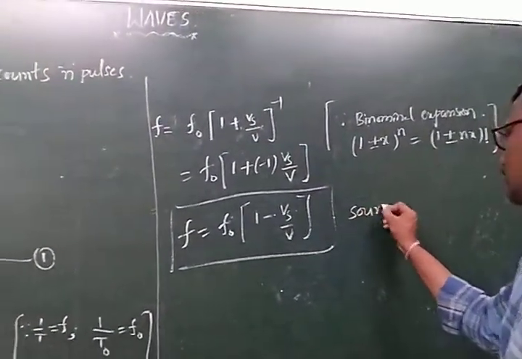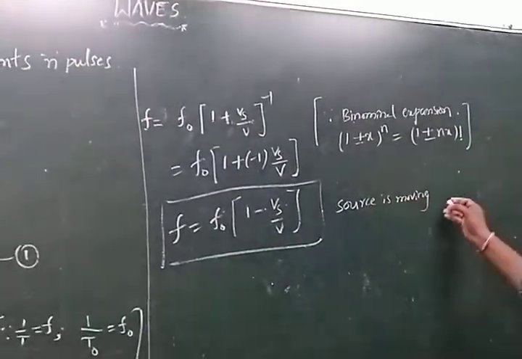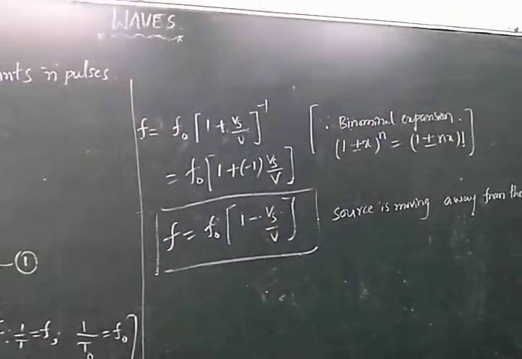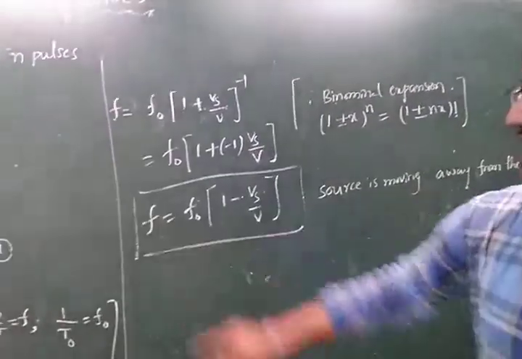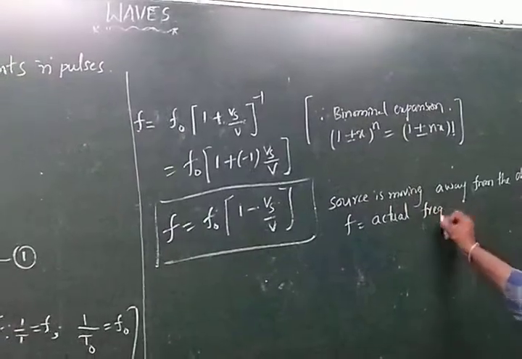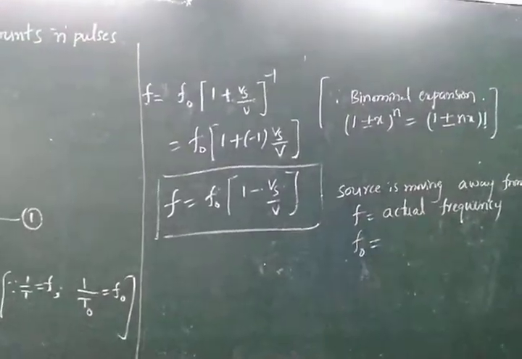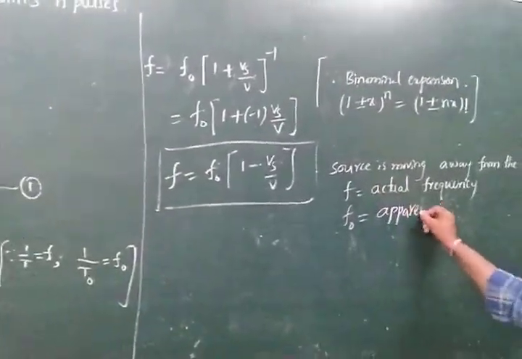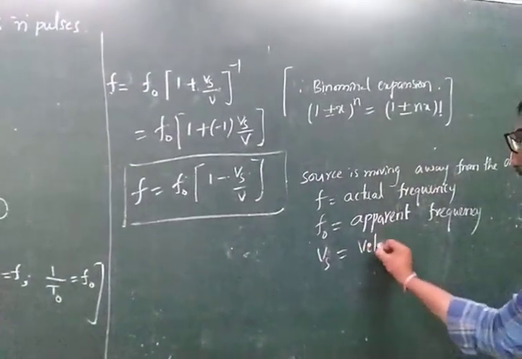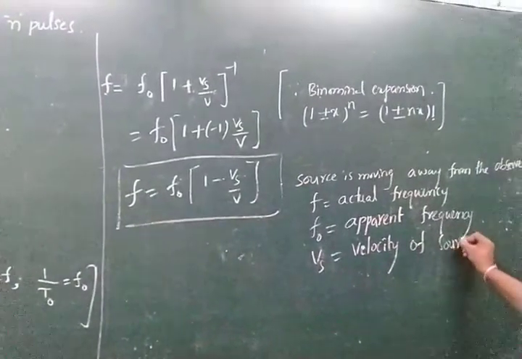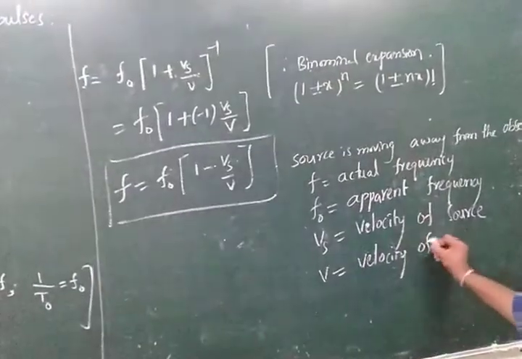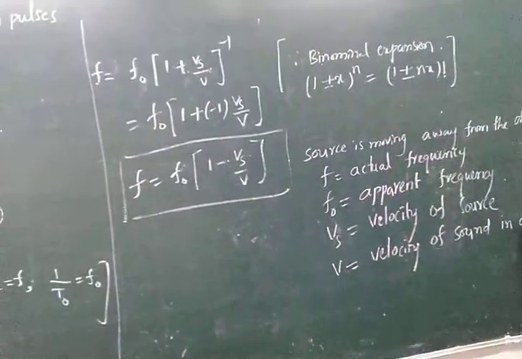Source is moving away from the observer. f is equal to f0 into 1 minus vs by v. f is the actual frequency, f0 is the apparent frequency, vs is the velocity of the source, and v is the velocity of sound in air.